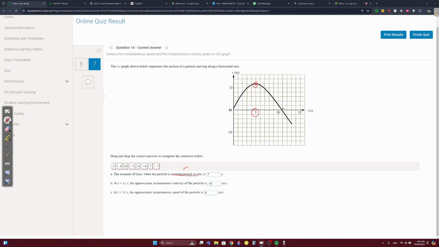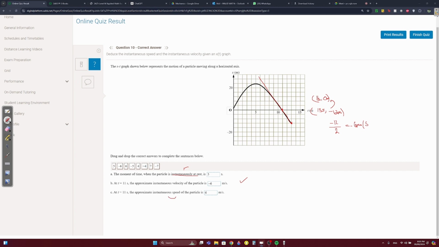At t equals 11 seconds, so over here, what is the instantaneous velocity? Instantaneous velocity, remember, is the slope of the tangent. So the slope of the tangent here would be this. Okay, like this. We have a point here at 11 seconds, 0 meters, right? And then we have a point over here at 13 seconds, negative 12 meters. So negative 12 minus 0 is negative 12. Divide by the time, which is 2, you get negative 6 meters per second.